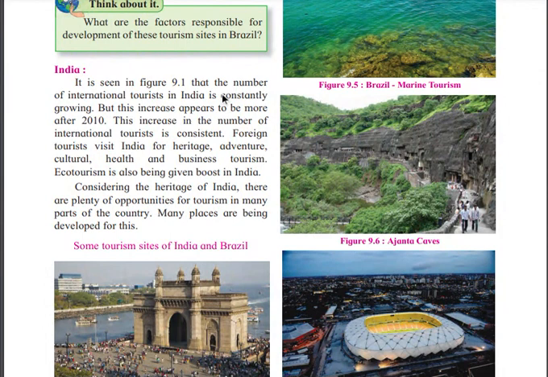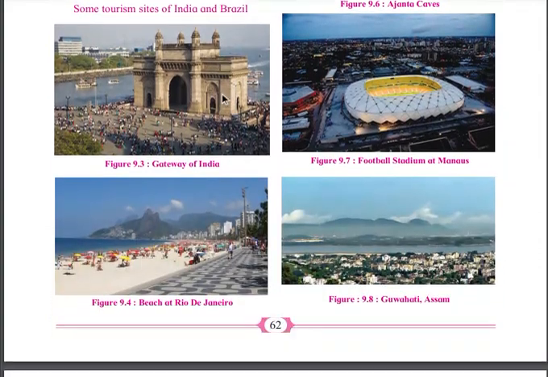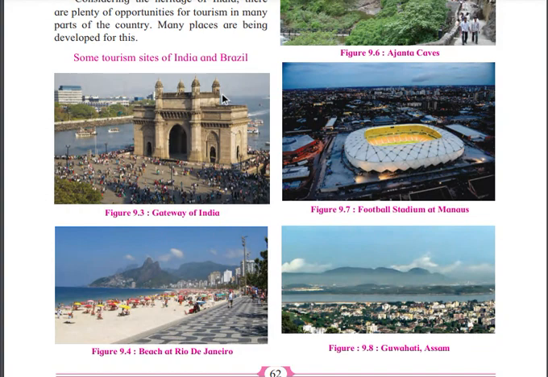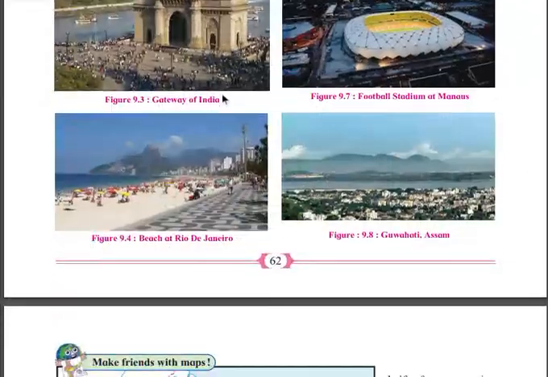There are some places which are developed for this reason, like heritage buildings. If you see the Gateway of India, it is also heritage. Others include Guwahati in Assam, the football stadium in Manaus in Brazil, Ajanta Caves, and marine tourism, right?